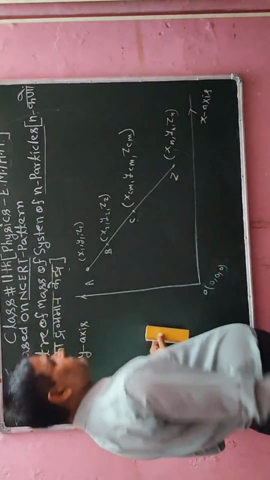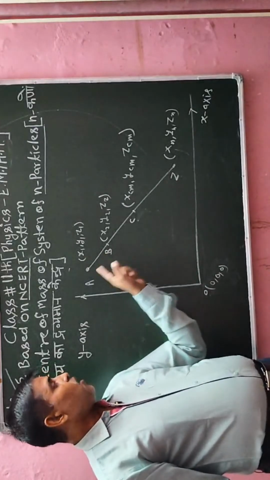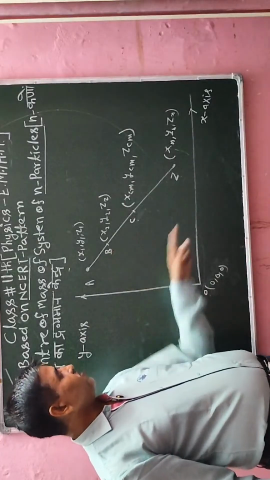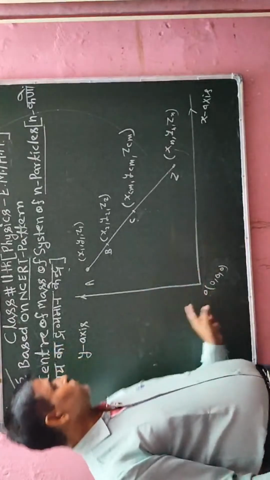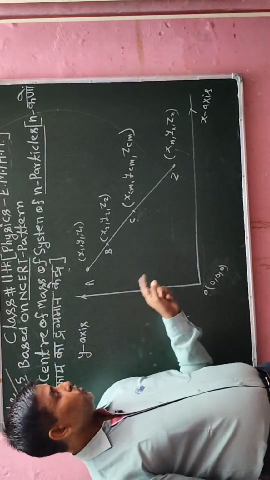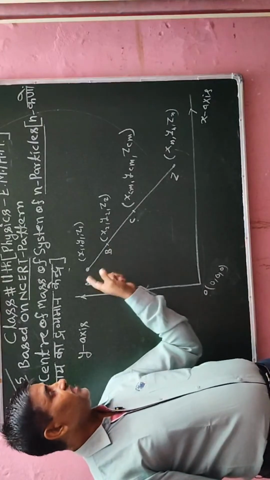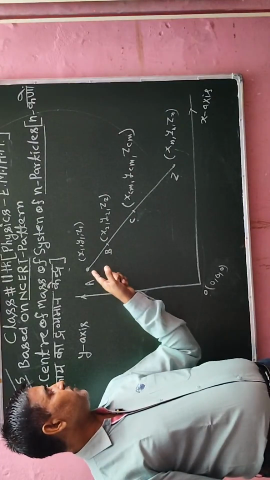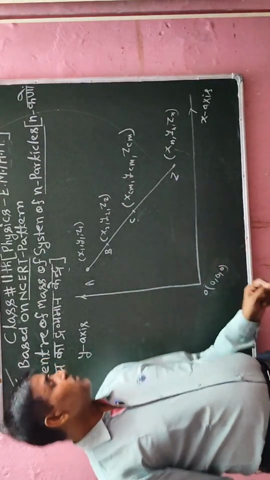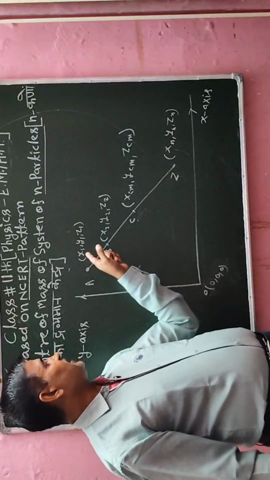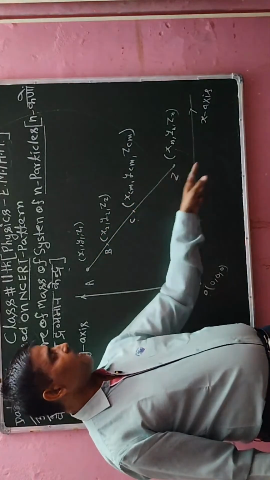Okay, I have taken n points on the xy plane. Its center of mass will be on this straight line joining A to B, B to C, C up to Z. Its coordinates I have written as x1, y1, z1, similarly x2, y2, z2, and so on.